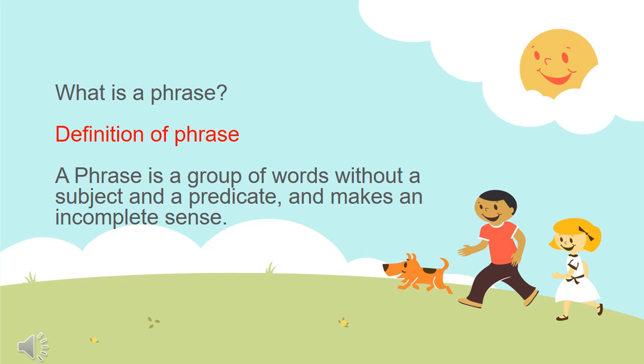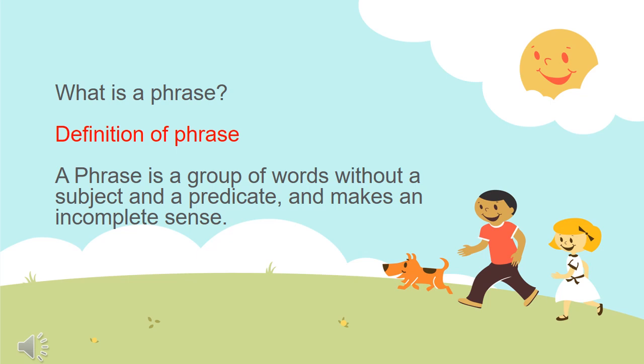The definition of phrase is, a phrase is a group of words without a subject and a predicate and makes an incomplete sense. So, a phrase is a group of words but without subject and predicate, and it is a group of words which make incomplete sense.